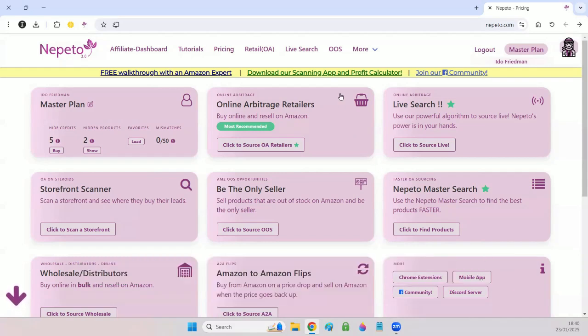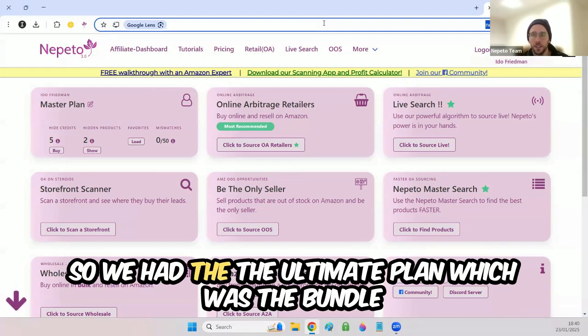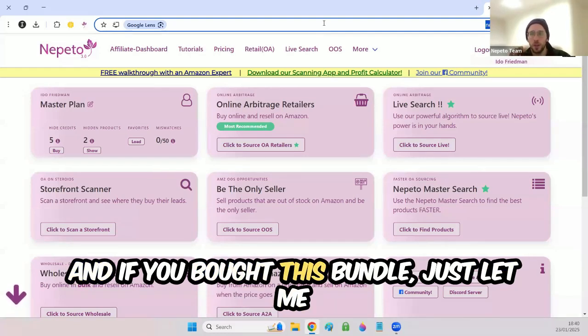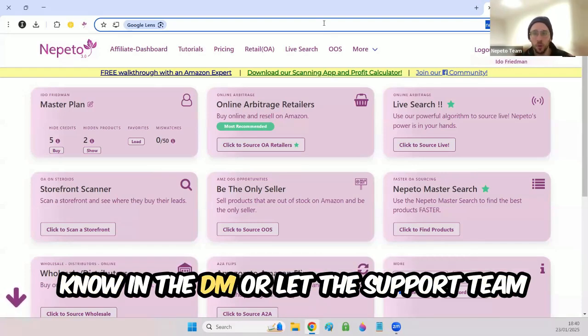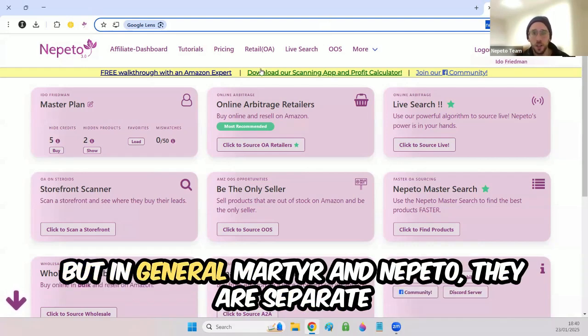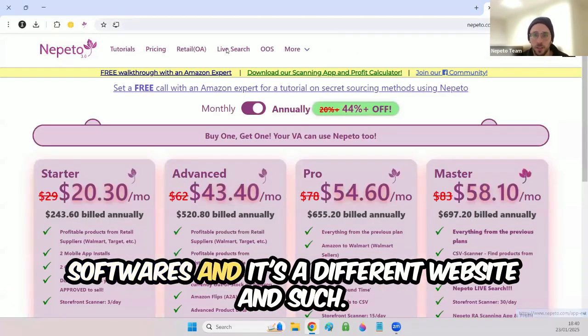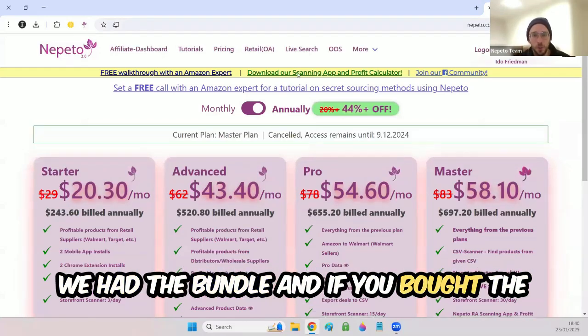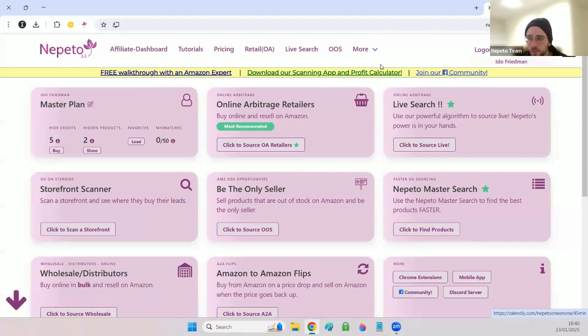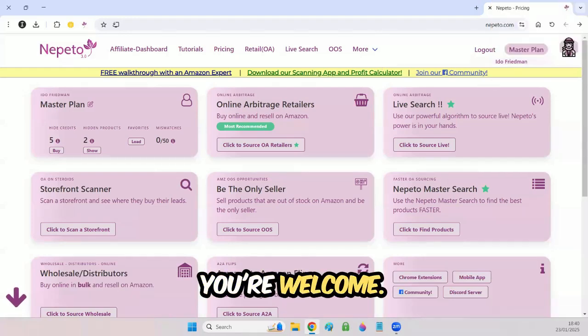So we had the ultimate plan, which was the bundle, and it was the master plan plus Martyr plus MOA. And if you bought this bundle, just let me know in the DM or let the support team know about it, and they will give you access. But in general, Martyr and Nepeto are separate software, and it's a different website and such. If you bought the bundle, you just let me know, and I will give you the access for those as well. Okay, thank you. You're welcome.